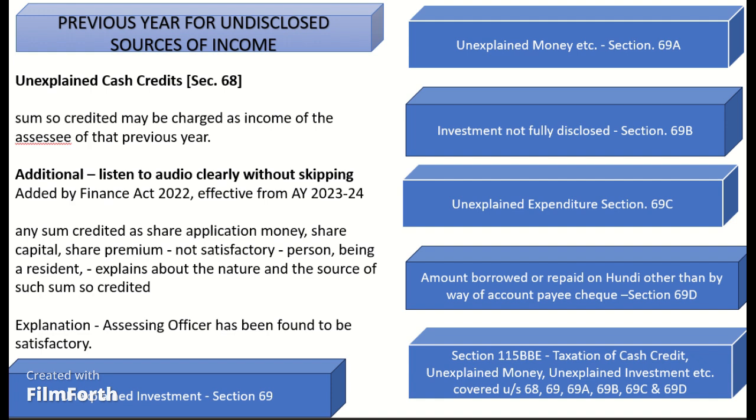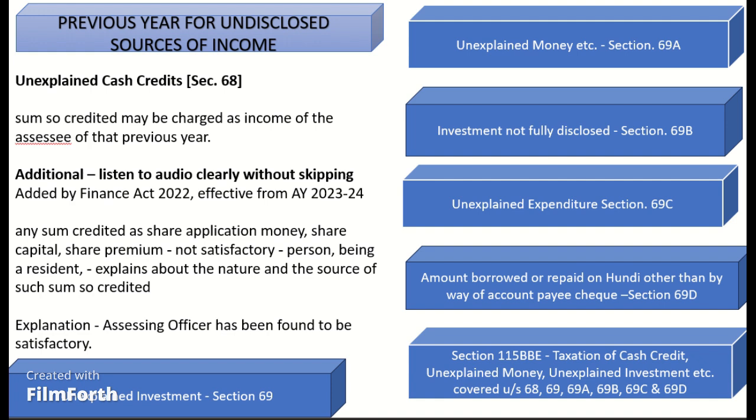Next one is Section 69B: Investment not fully disclosed. Where in any financial year the assessee has made investments or is found to be the owner of any bullion, jewelry or other valuable article, and the assessing officer finds that the amount spent on making such investments or in acquiring such articles exceeds the amount recorded in the books of account maintained by the assessee, and he offers no explanation for the difference, or the explanation offered is unsatisfactory in the opinion of the assessing officer, such excess may be deemed to be the income of the assessee for such financial year.